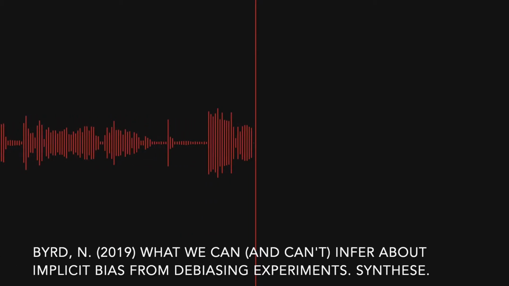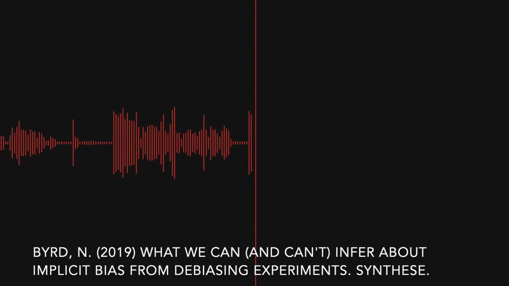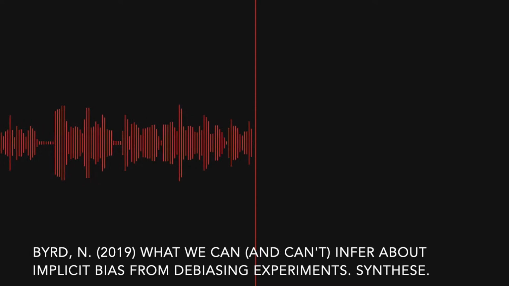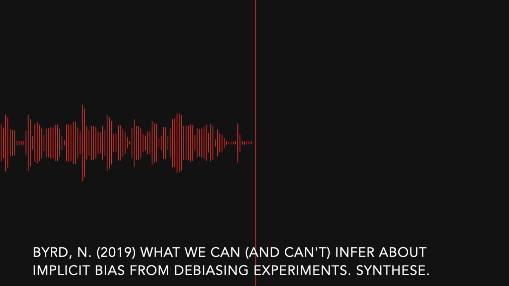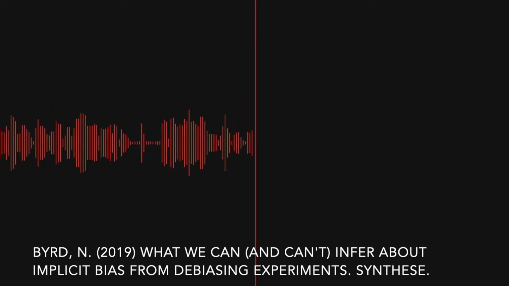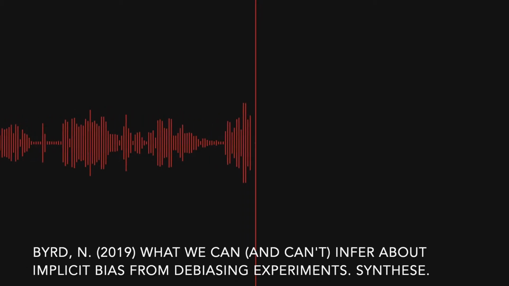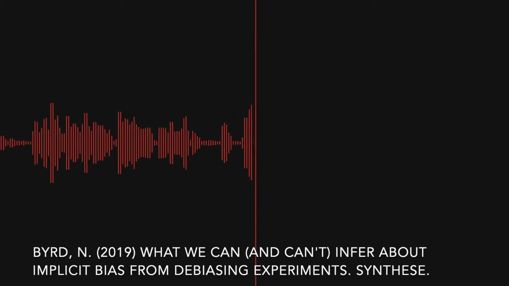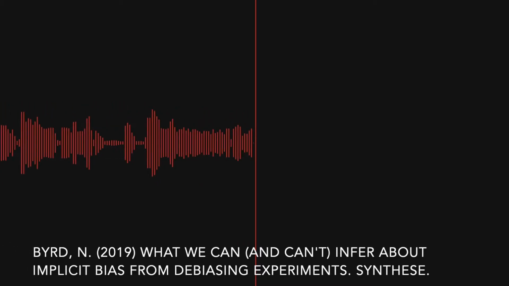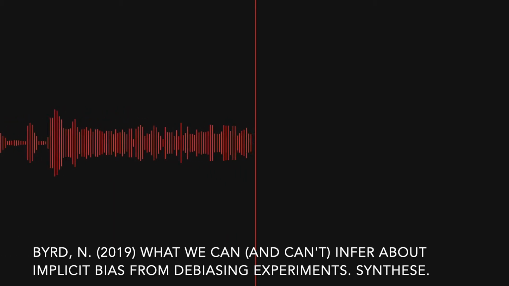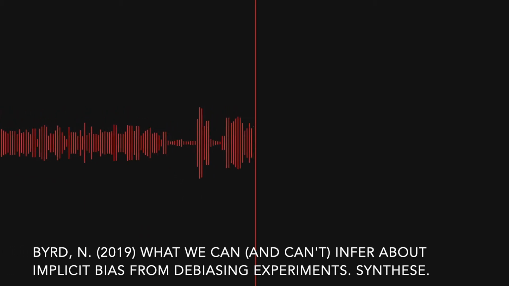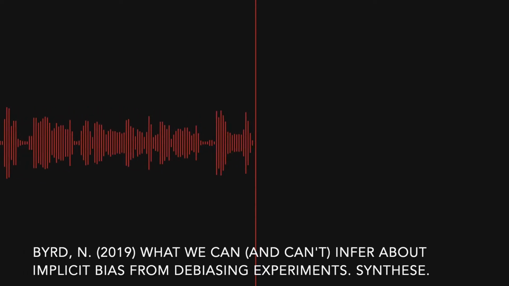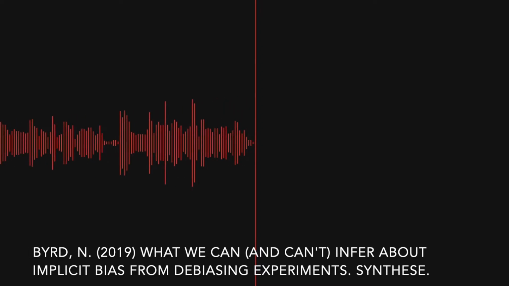Some scholars have challenged the received view of implicit bias. They argue that implicit bias is not predicated on any associative process, and it's not necessarily unreflective. Their arguments rely in part on debiasing experiments. The idea is that if implicit biases are associative and unreflective, then certain experimental manipulations should not be able to change implicitly biased reactions. However, those manipulations have been able to change certain implicitly biased reactions, so implicit bias must not be associative and unreflective.